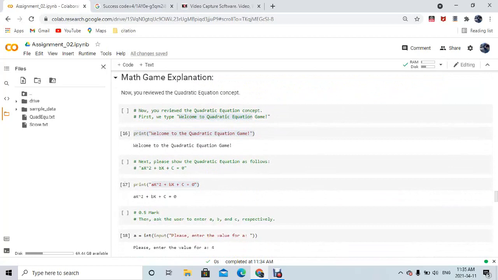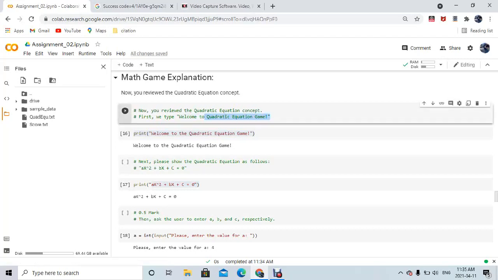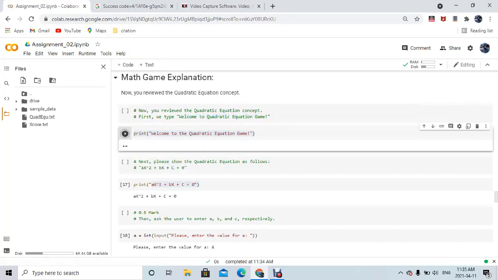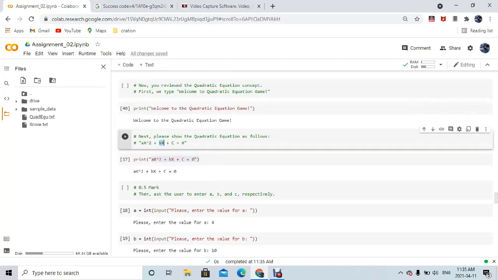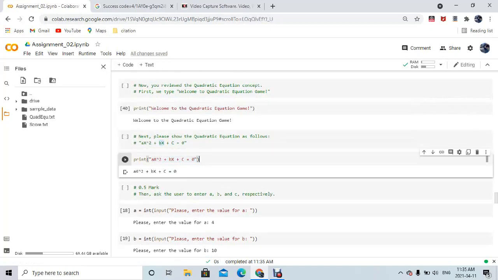It says math game explanation. Let's review its questions. So first is print the welcome to the quadratic equation game. So I already printed it. I use this operation as a print. Let's print one more thing. It says ax square plus bx plus c equal to 0.